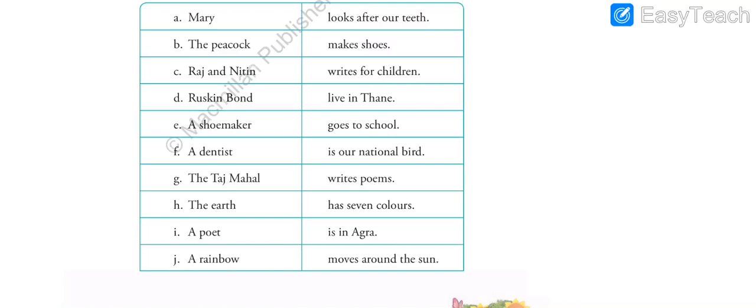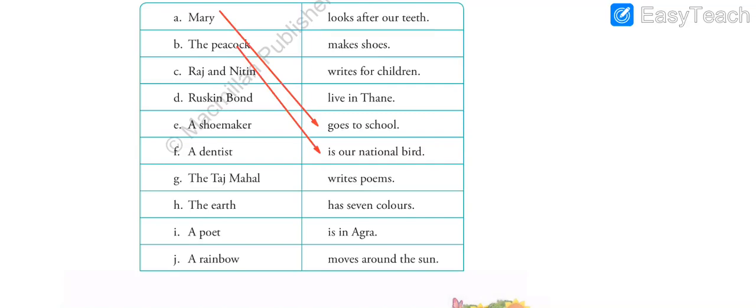Okay, so first one, Mary. What do we match over here? Mary, where will it come? Yes, Mary goes to school. Right? Second one, the peacock. Now what is the peacock? Can you just see and tell me? The peacock is our national bird. We all know, we have read it in the general knowledge book. So the peacock is the subject and the rest of the sentence is the predicate. In the first one also, Mary is the subject, goes to school is our predicate.